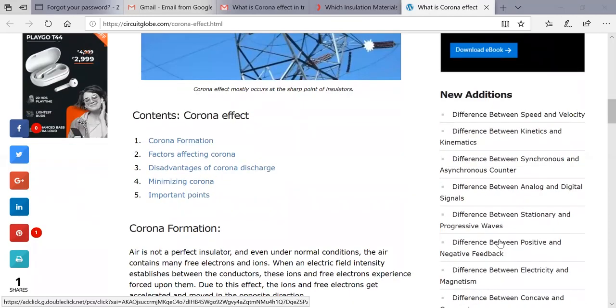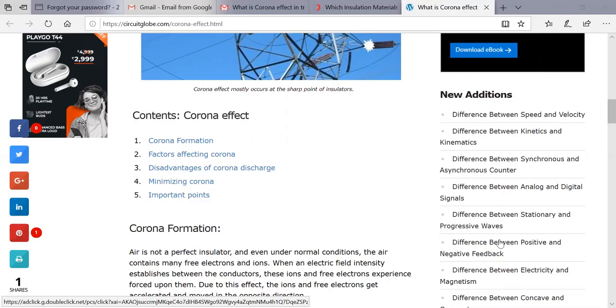First, the contents: the corona effect, how corona formation takes place, what factors affect corona, what the disadvantages of corona are, and how to minimize the corona.